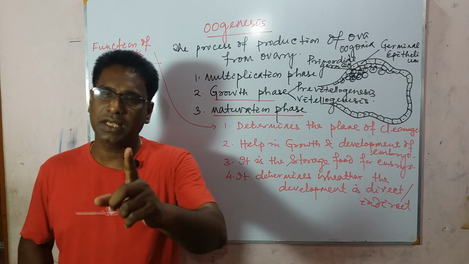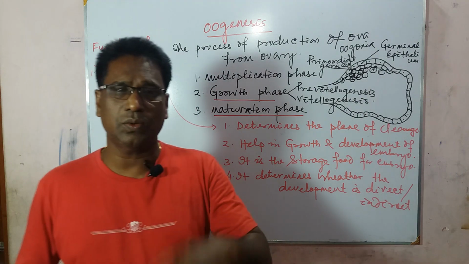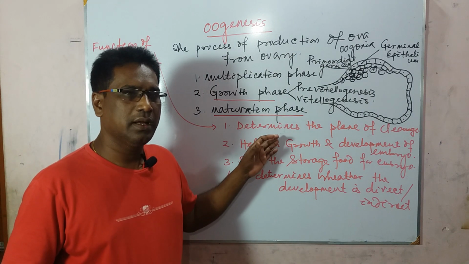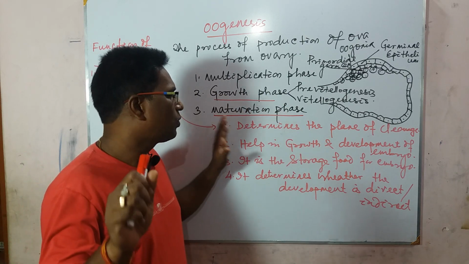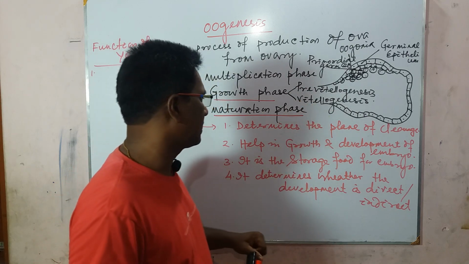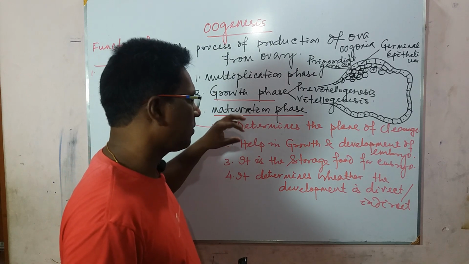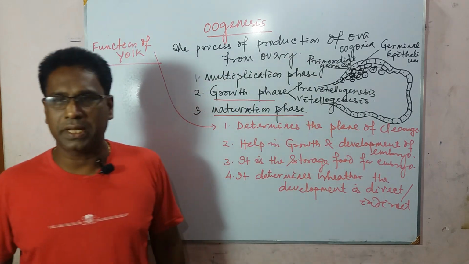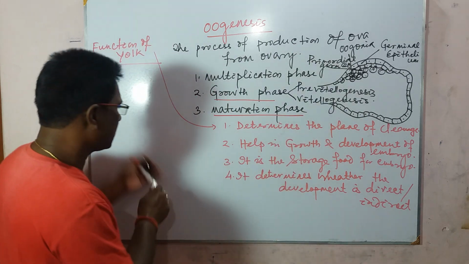The first is meiosis 1 and the second is meiosis 2. In meiosis 1, the diploid primary oocyte becomes haploid and produces two cells, called secondary oocytes.